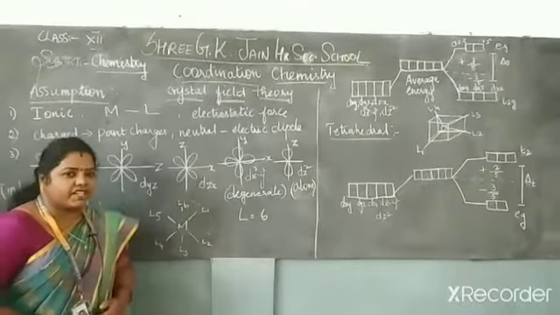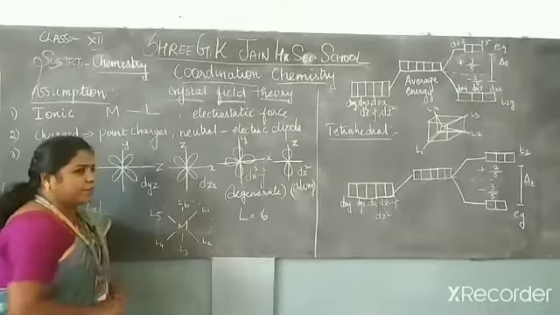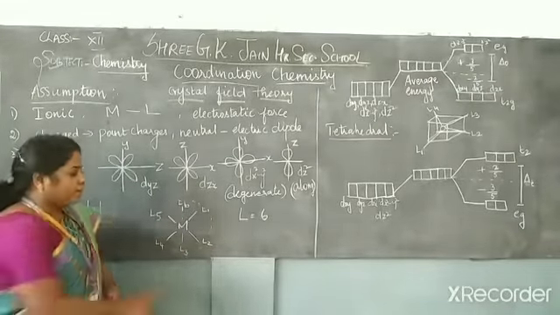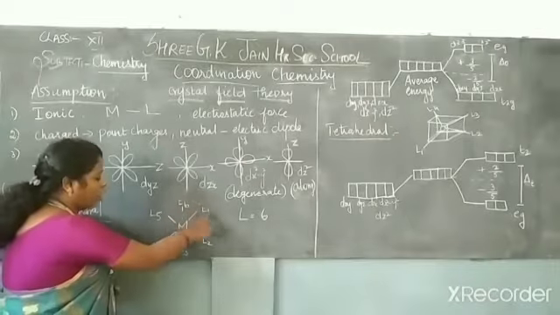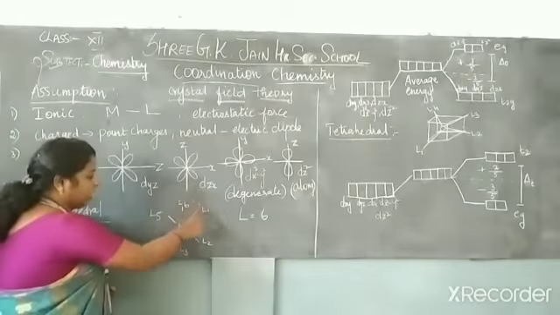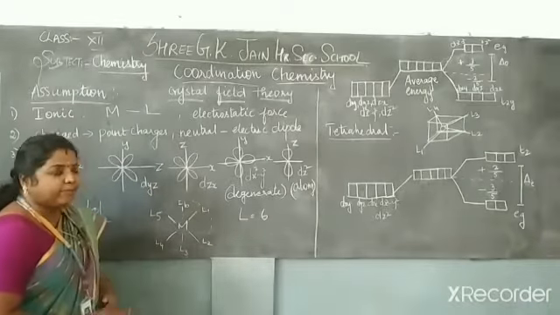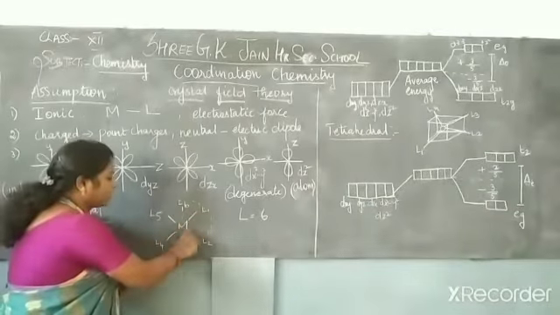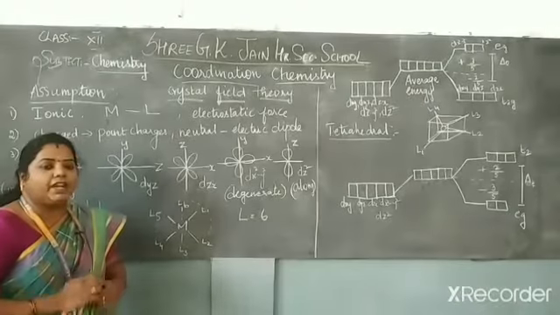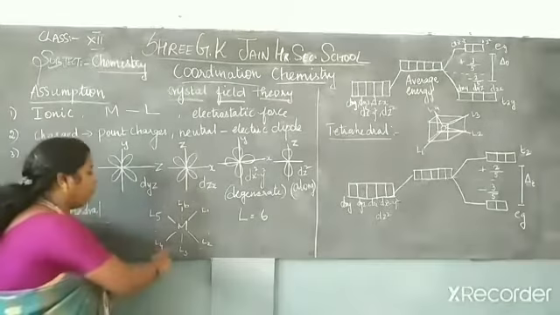What is the position of the central metal atom? It always takes the center position. So the metal is surrounded by the 6 ligands, bonded to the central metal atom. Automatically it forms a spherical field among the ligands.